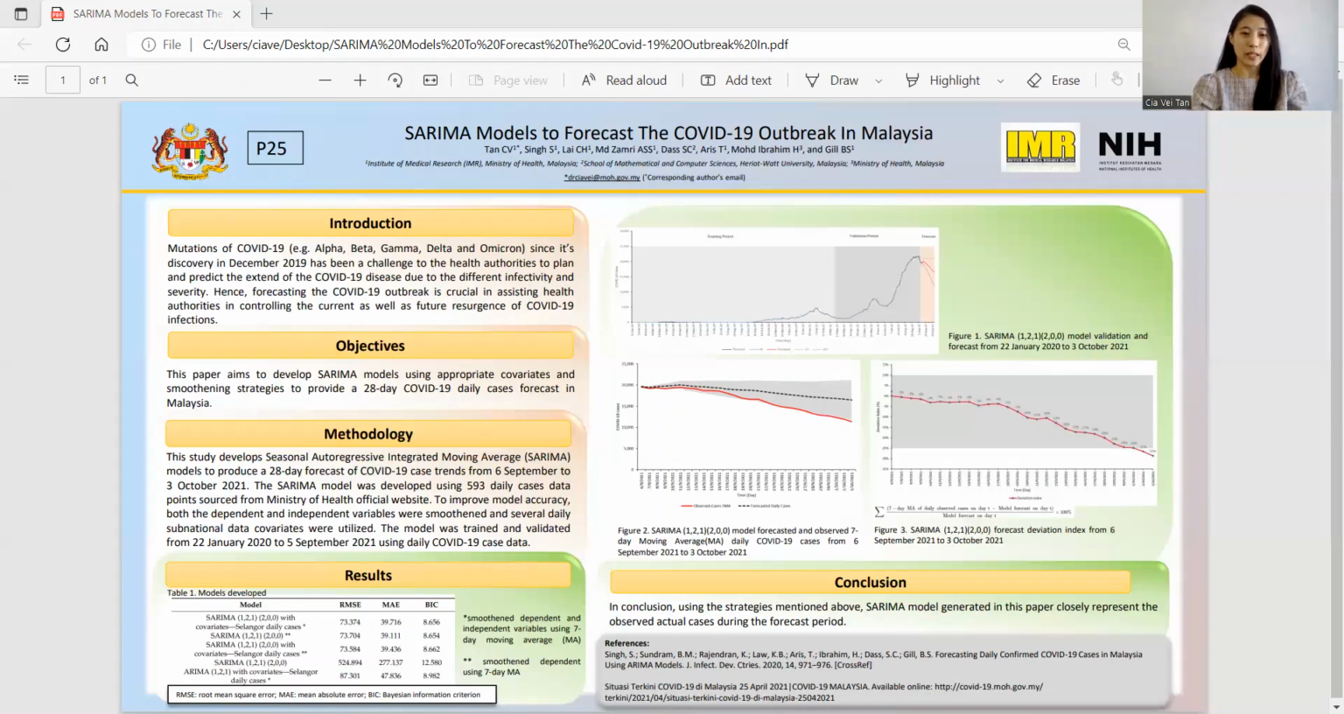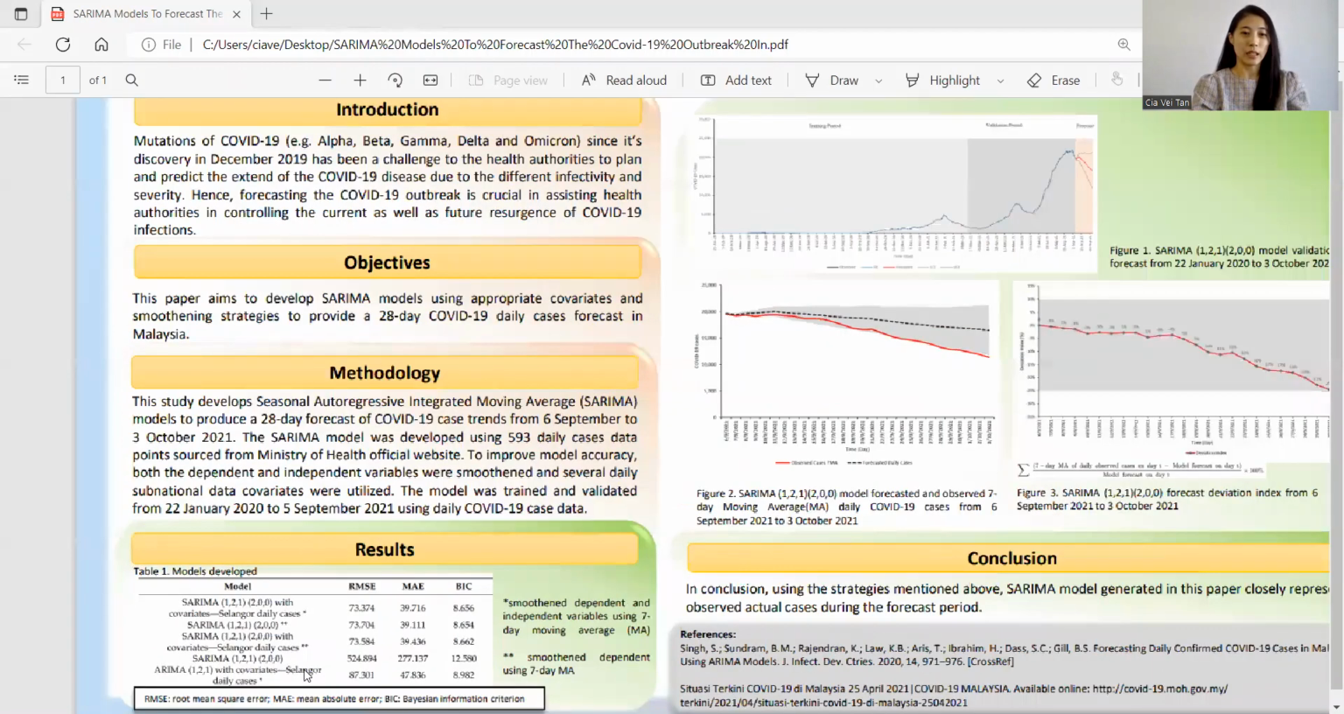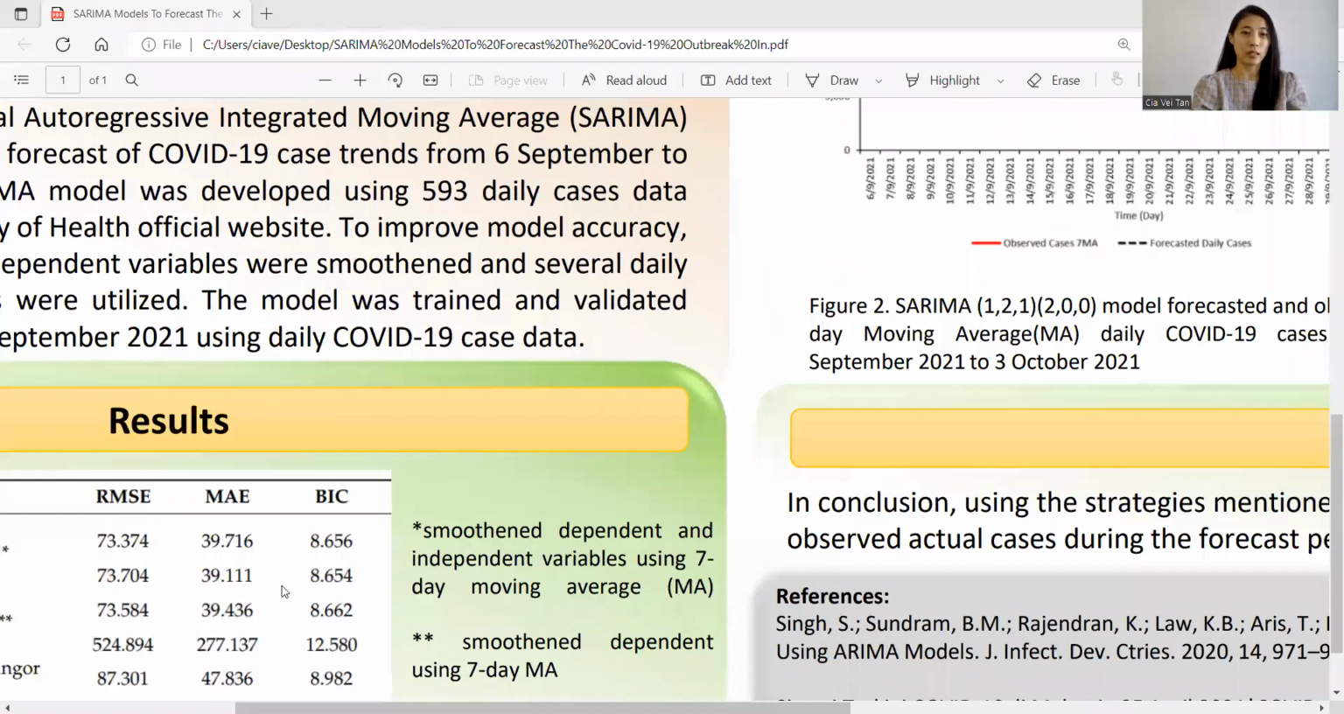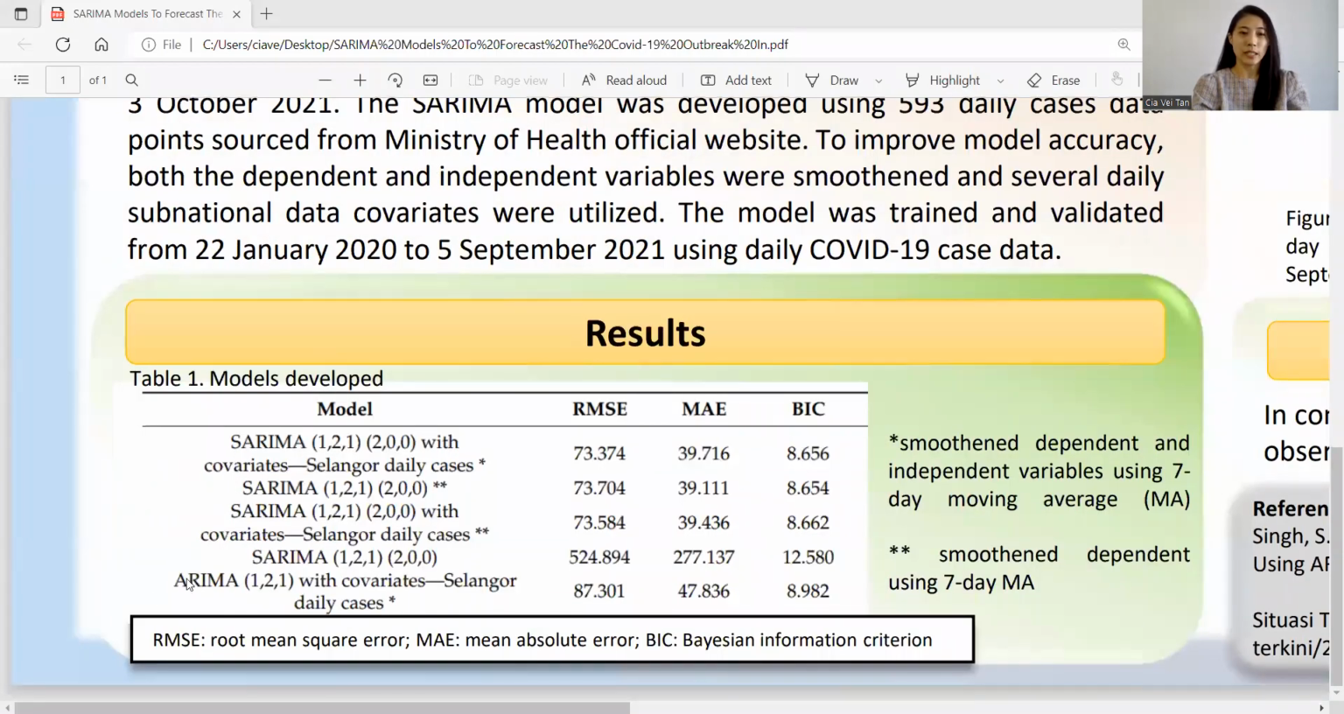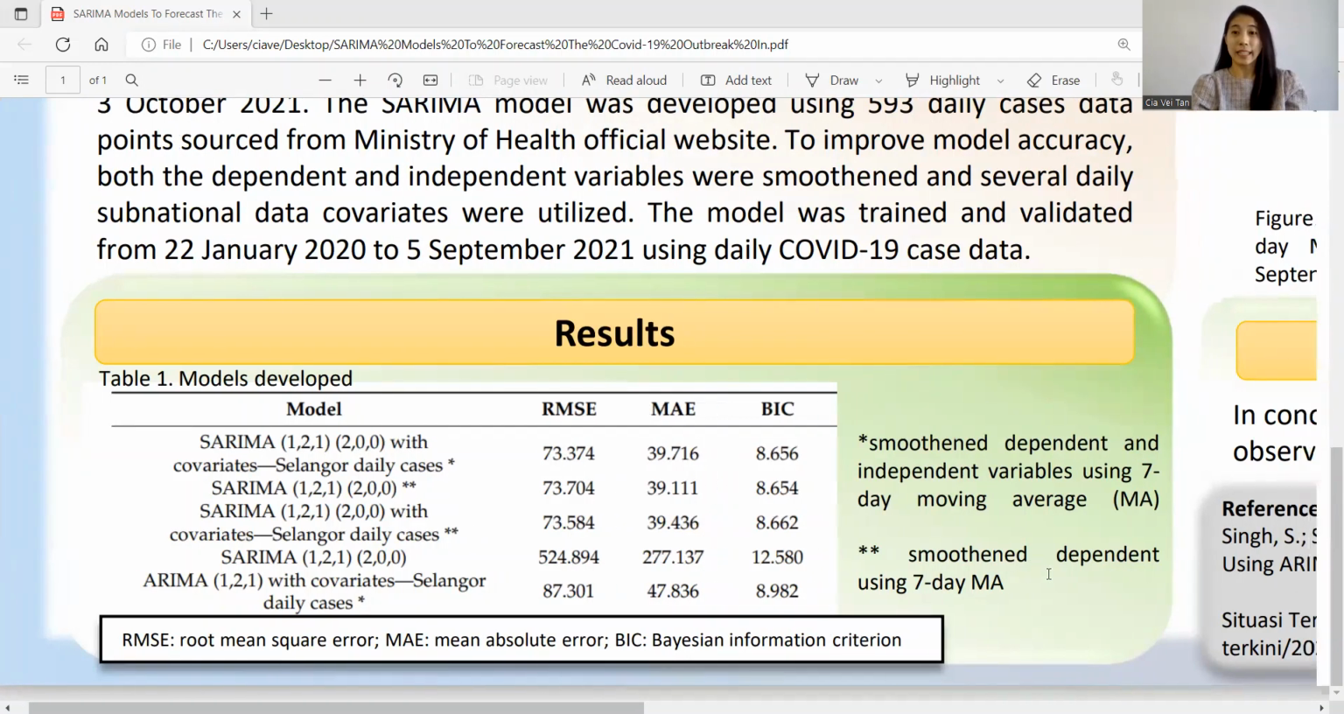So as a result, these are the results that we have noticed in the table. Without a seasonal component and without smoothing, it is a less favorable goodness of fit. Whereas these three give a more similar goodness of fit, but actually the forecast trajectory given by the first SARIMA model, which uses appropriate covariates and smoothens both the dependent and the independent variables, gives a more similar trajectory to the reported daily cases.